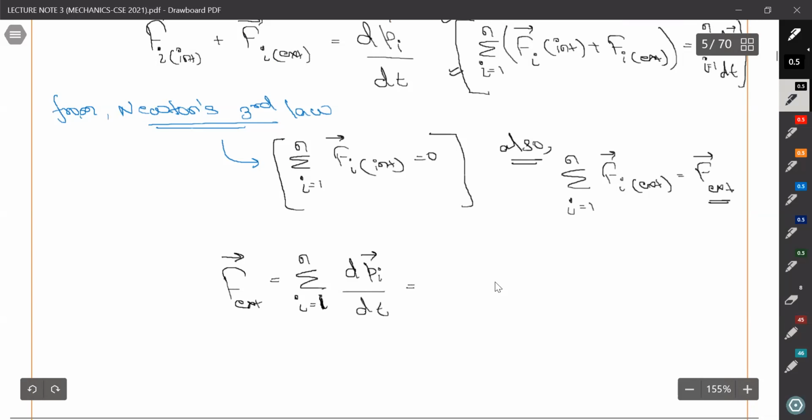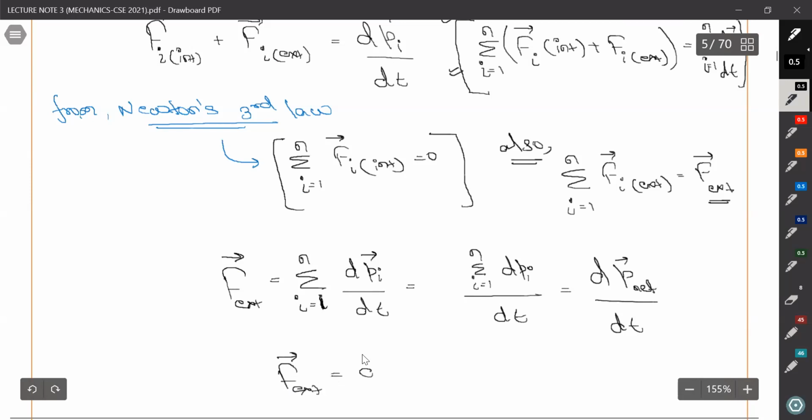So that's equal to this also, summation i equals 1 to n of dp_i upon dt. So we can write it as dp net upon dt, right?